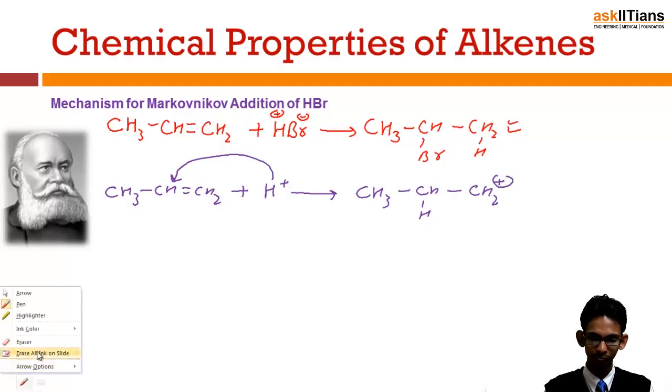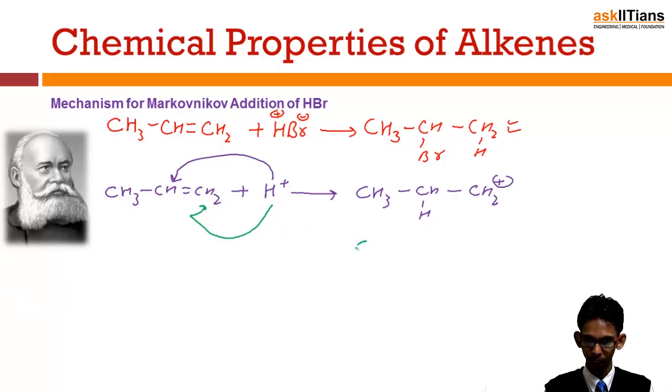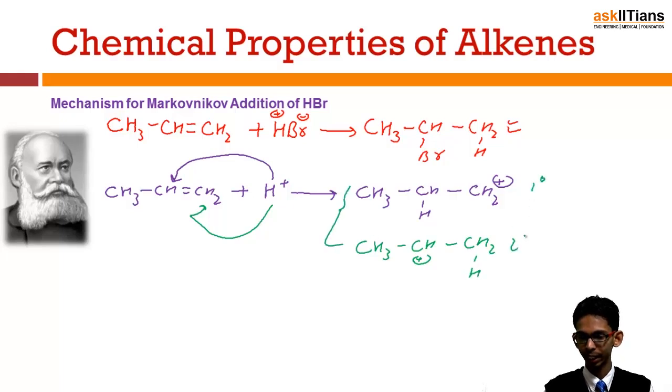Another possibility is that hydrogen attacks this carbon atom, and this results in formation of this secondary carbocation. Now we know out of these, this one is a primary carbocation, this one is a secondary carbocation, and secondary carbocations are more stable as compared to primary carbocations because of the inductive effects of the groups attached. So this one would be formed and not this.